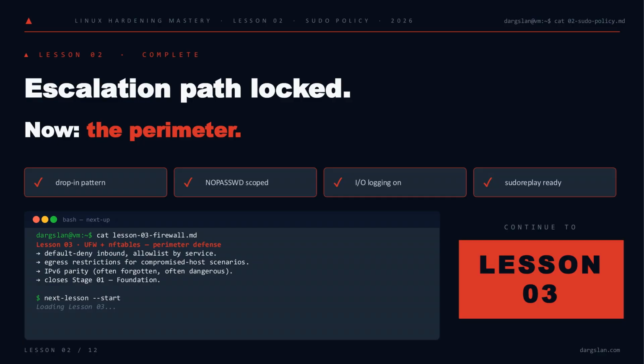But a hardened sudo policy on an open perimeter is just a well-guarded room with the front door wide open. Lesson 03 fixes that. UFW and nftables, default deny inbound, egress restrictions, and IPv6 parity, because the firewall you forgot about is the one that burns you. That closes stage 01. See you in Foundation, final piece.